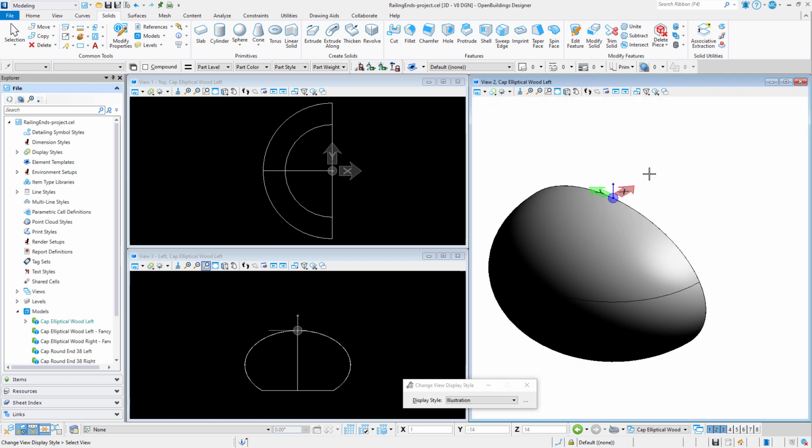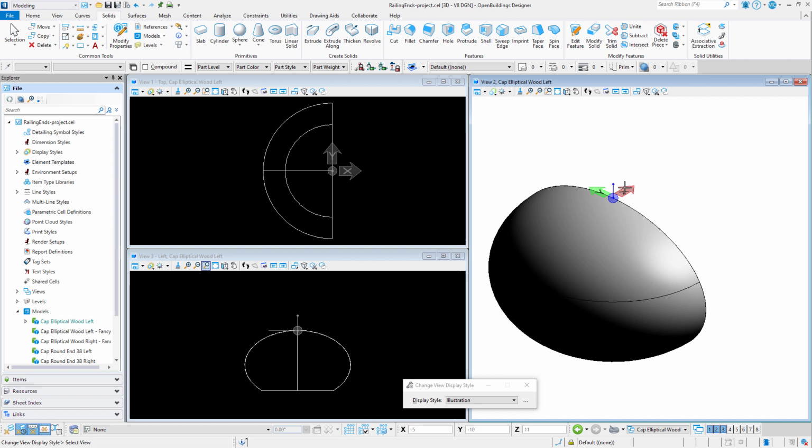Now let's talk a minute about the origin of end cells. I need this origin to align with my profile in terms of the vertical and horizontal offset, which it does. But I also need to be aware of where it will be placed relative to the end of the railing. I will talk about this in more detail when I cover posts, but railing ends align their origin at the outer edge of the post or rail, not the center of the post, while rails sometimes only extend to the center line of the post. This would leave you with a gap between your rail cap and your rail end.